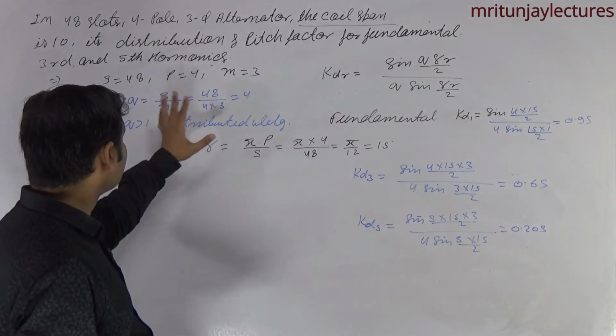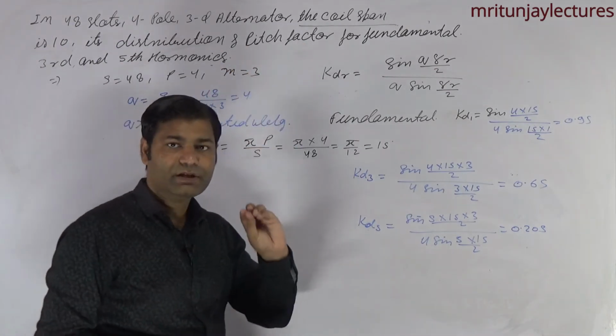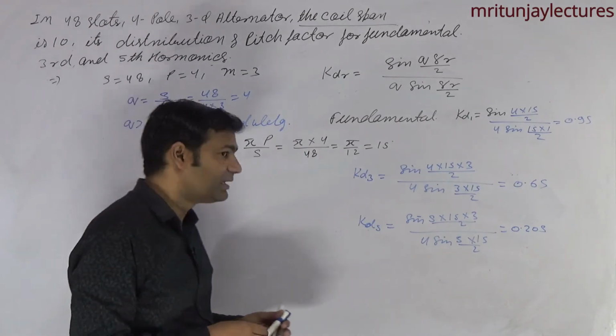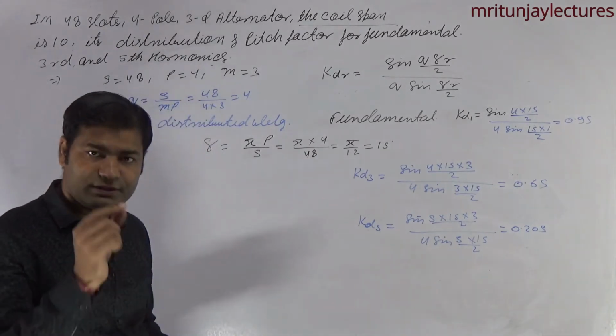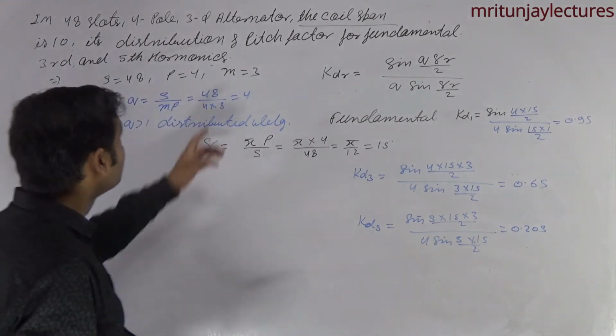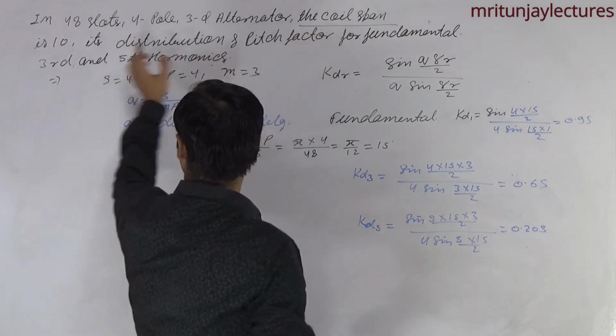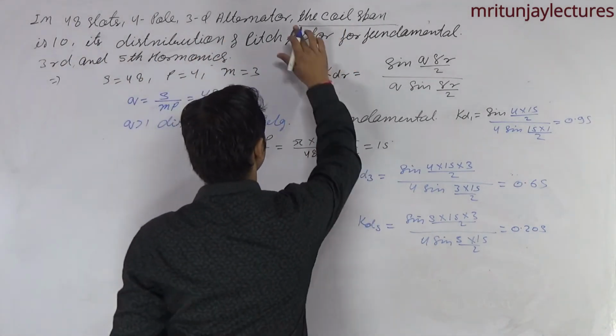Now, our motto is to determine the pitch factor. Pitch factor depends upon rho. That's why first of all determine rho. How to determine rho? According to the question, the coil span is 10. What is the meaning of the coil span is 10?